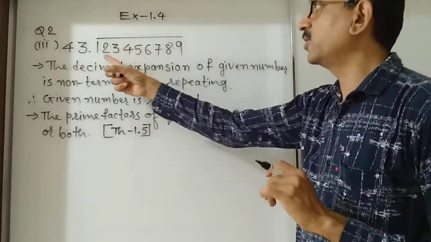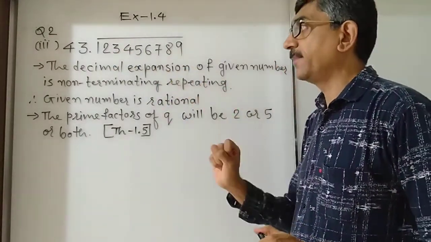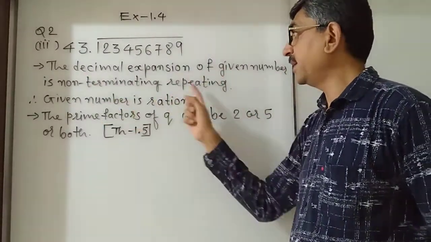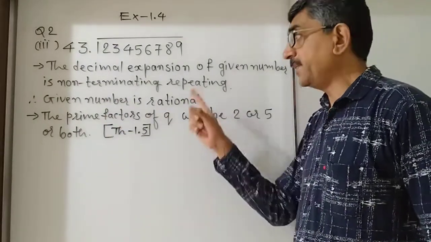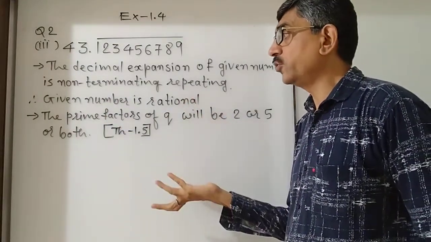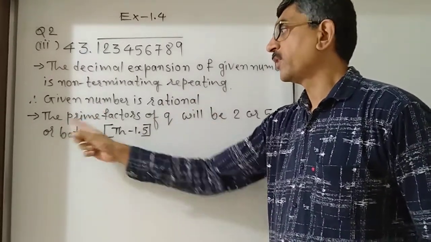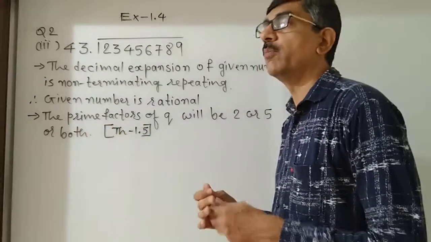Because of the bar sign. So this block of digits repeats several times. The decimal expansion of the given number is non-terminating repeating. Therefore, the given number is rational. If it is rational, what should be the nature of the factors of q? Q means denominator. The prime factors of q will be 2 or 5 or both.